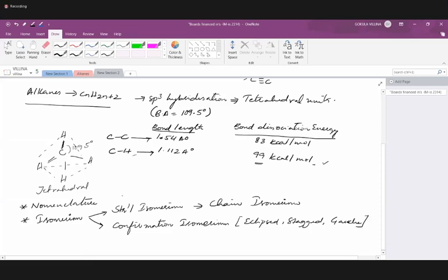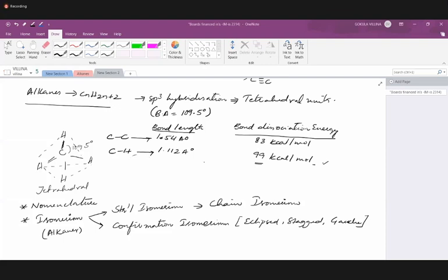So only two types of isomerism are possible for alkanes. If you have substituents, we can show functional isomerism, but we are sticking to pure hydrocarbons only, where we can vary the number of carbons in the given parent chain and end up with more than one arrangement.